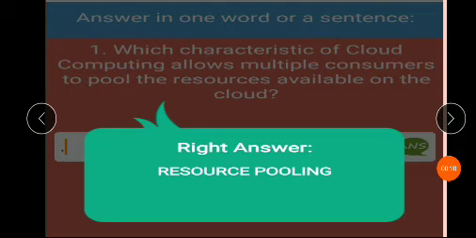Question number 1. Which characteristic of cloud computing allows multiple consumers to pool the resources available on the cloud? Answer is resource pooling.